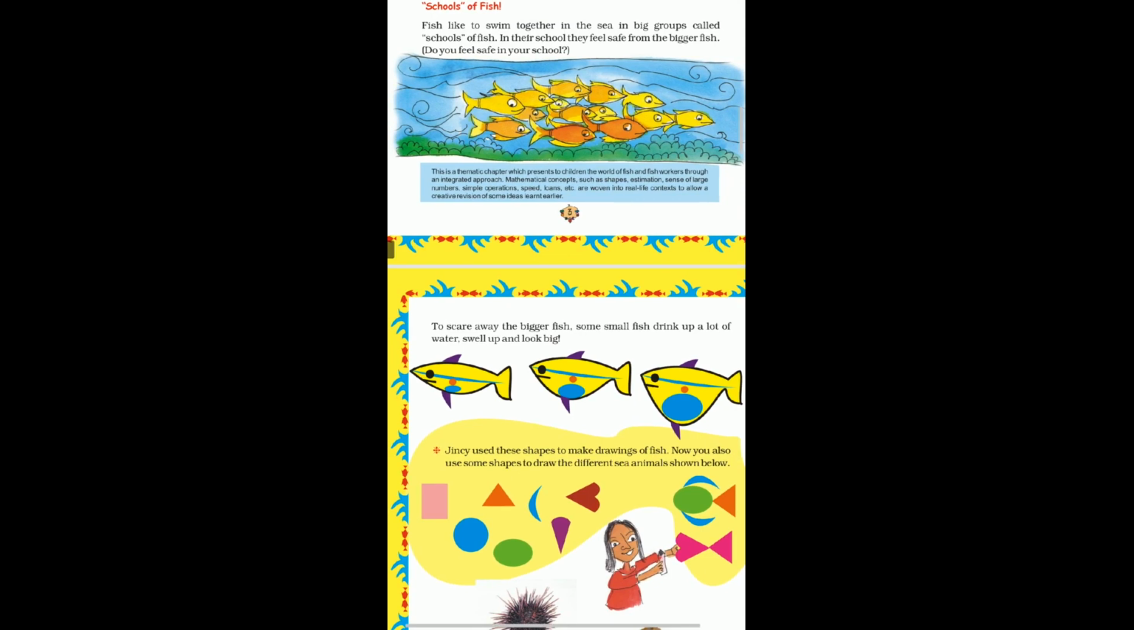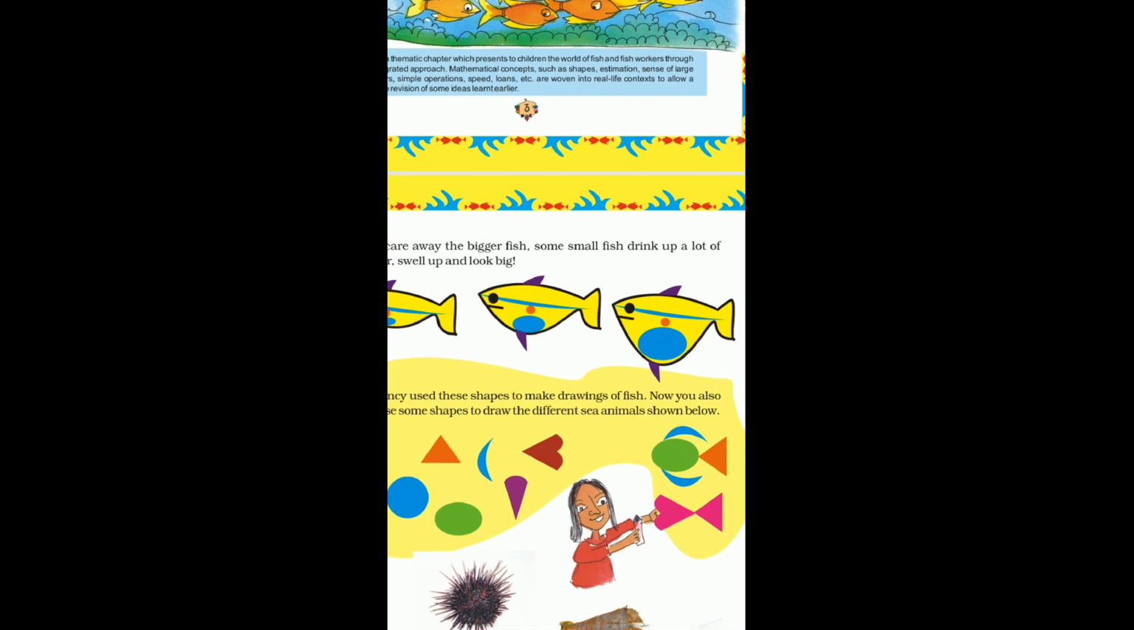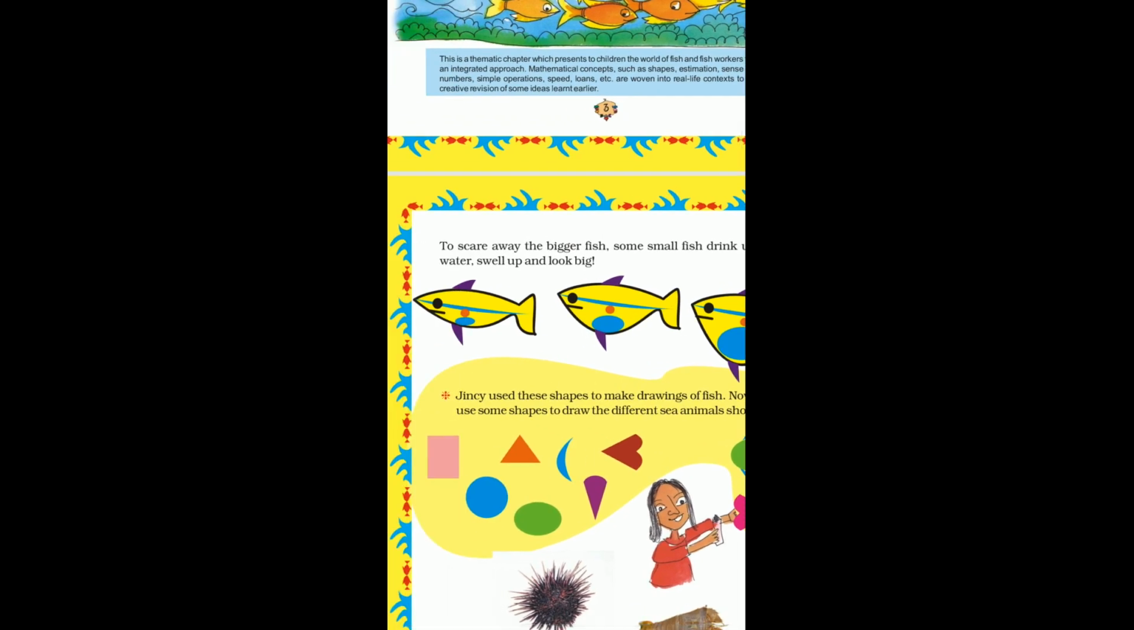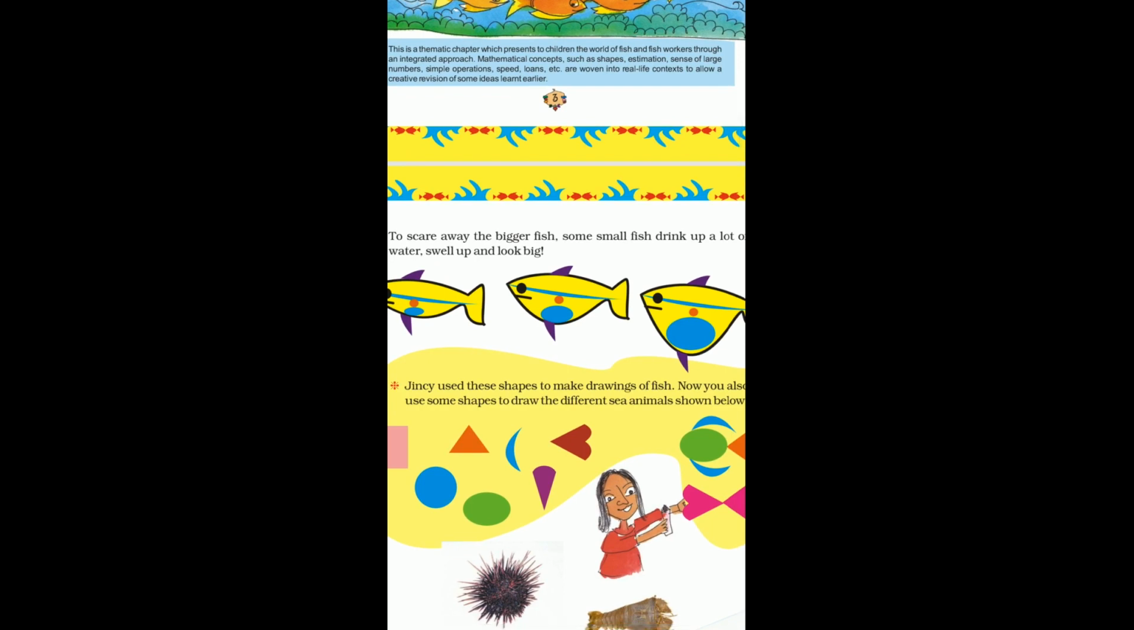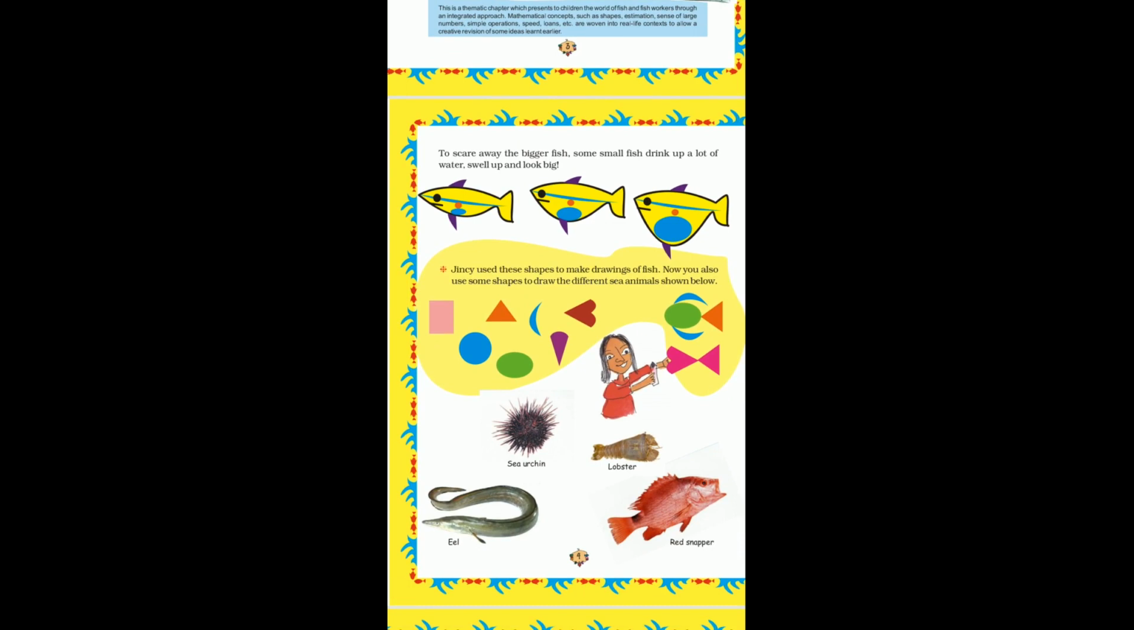and whenever there is a bigger fish, they get frightened. So sometimes what the small fish do is drink plenty of water, and as you can see in the picture, when the water is less, the size is also small, and when the water is more, the size will be bigger. They swell up and look big, and this is how they manage to protect themselves from the bigger fish.